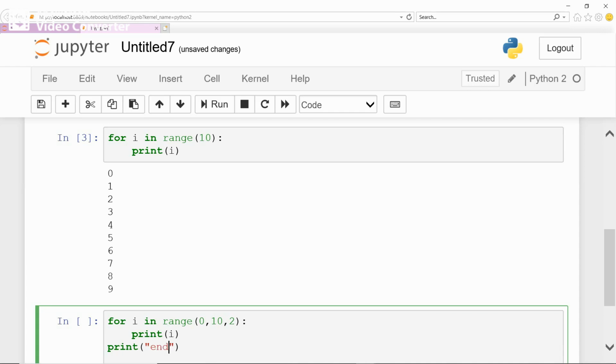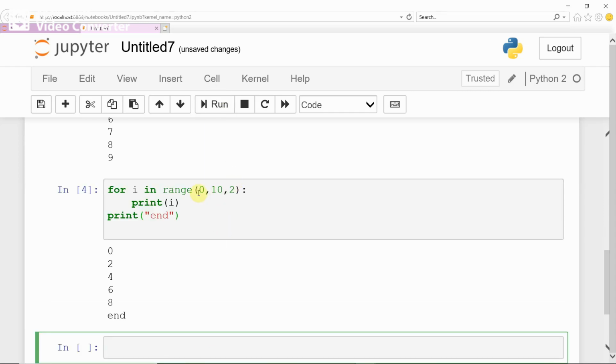See, this will be printed outside of the loop. This one statement will be printed inside the loop. If you run the program, see the output. I started with the 0 value, and it is incremented by 2, and when it reaches 10, it comes out of the loop and generates 0 to 8.